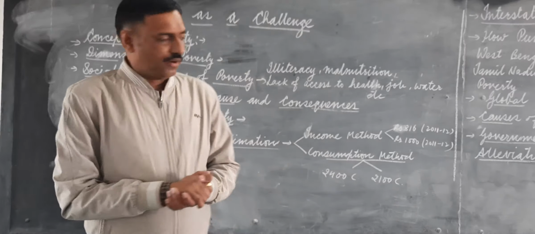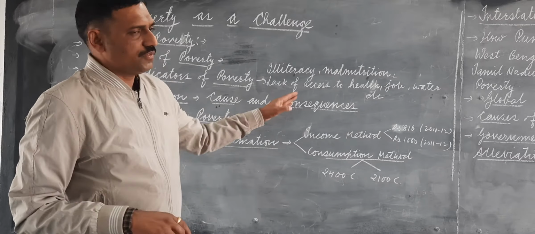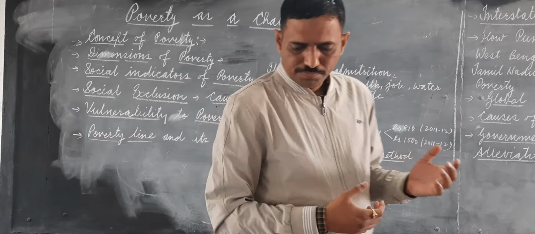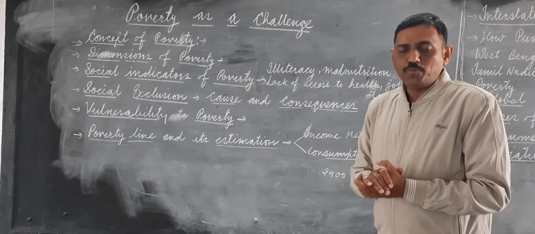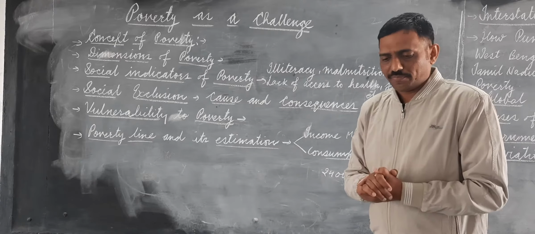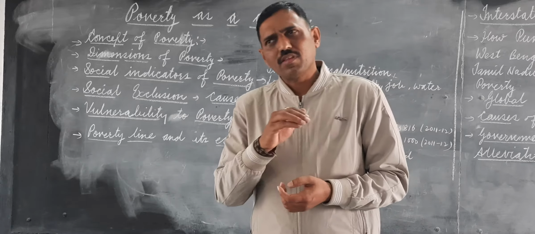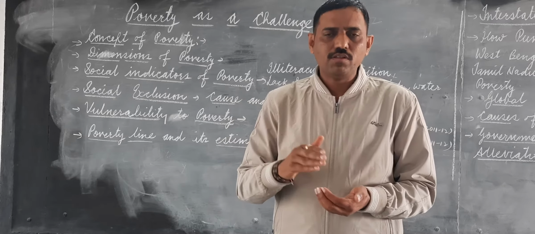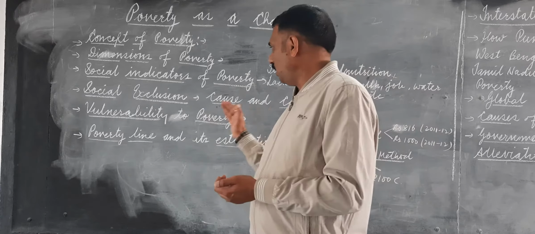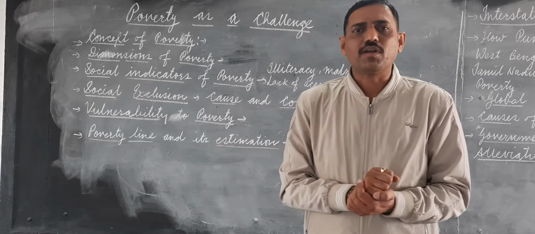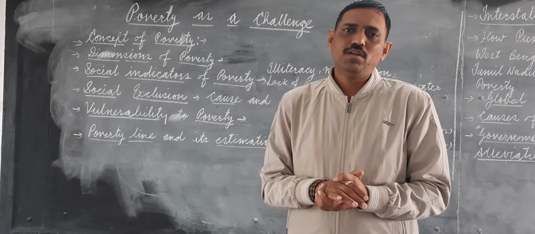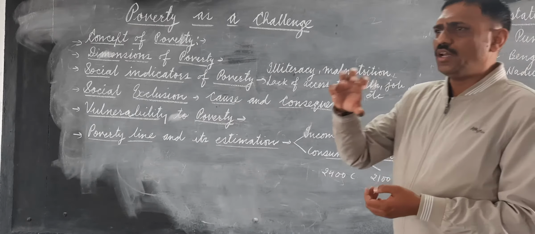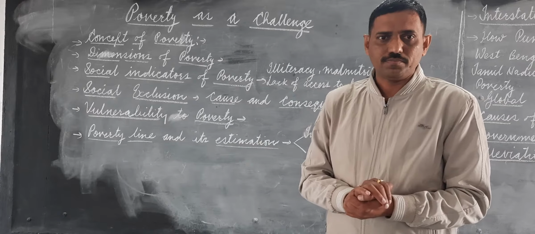Now, social exclusion is a cause as well as a consequence of poverty. Social exclusion means the poor people who live in poor surroundings are generally socially excluded. Generally those who are considered of backward classes, the Dalits, etc., are socially excluded. That is one of the causes of poverty, because they are not given proper resources. And because they are generally poor, they are also excluded in society. Clear?